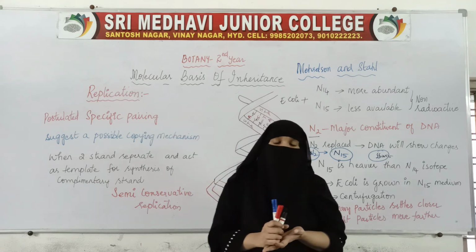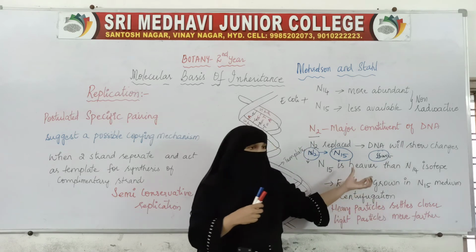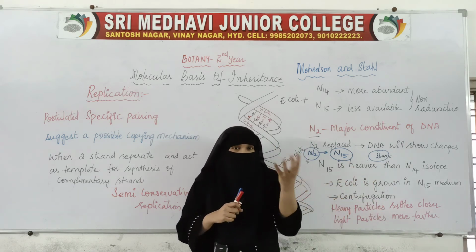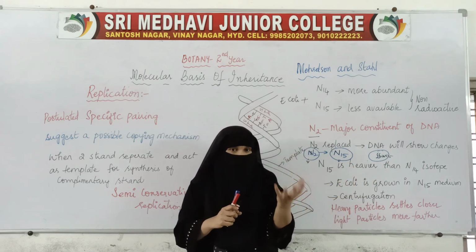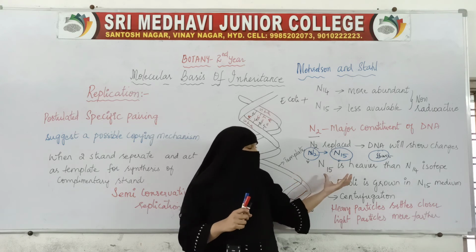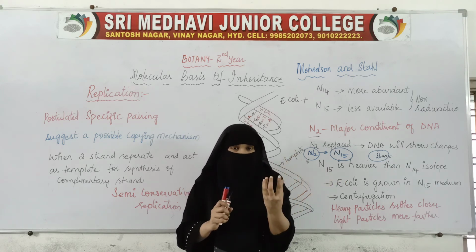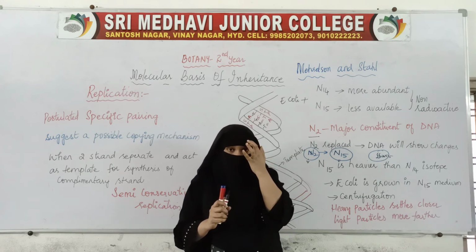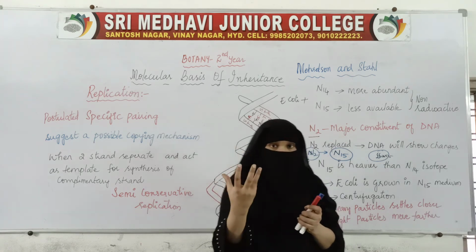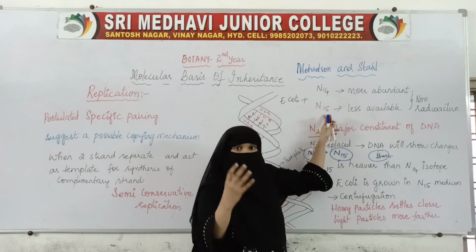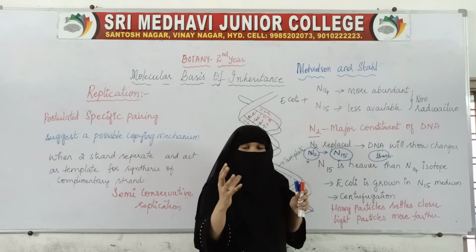Centrifugation means we take the sample in some container and spin it at high speed.